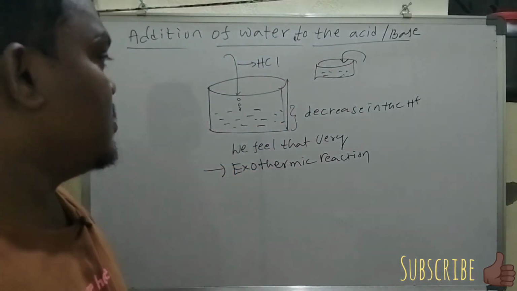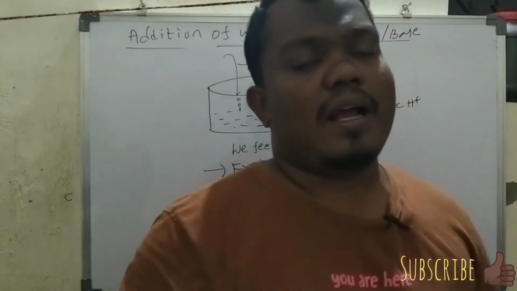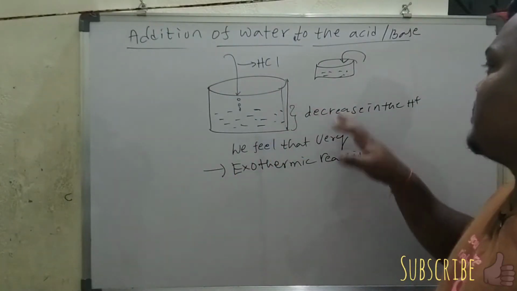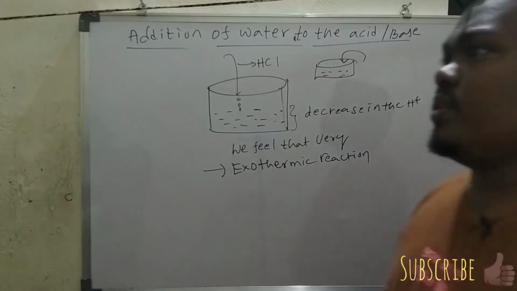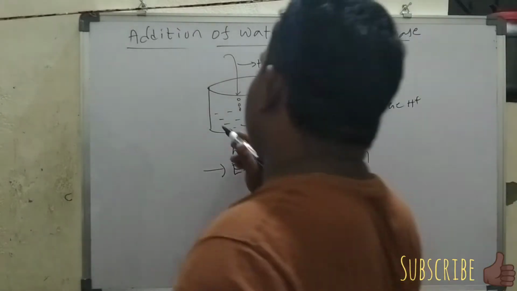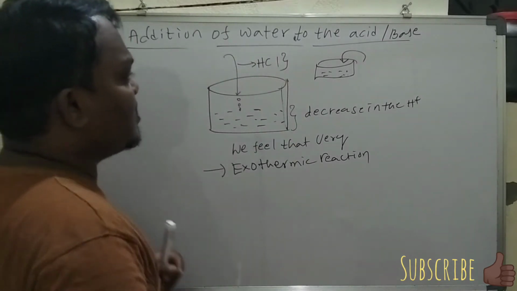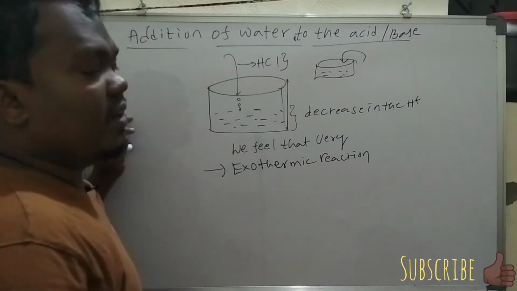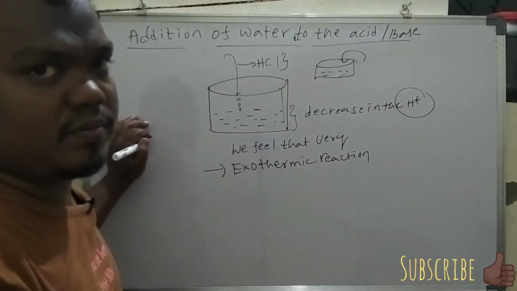When we add acid to the water, the H plus ions decrease, so the concentration of the HCl solution decreases by the decrease in H plus concentration.